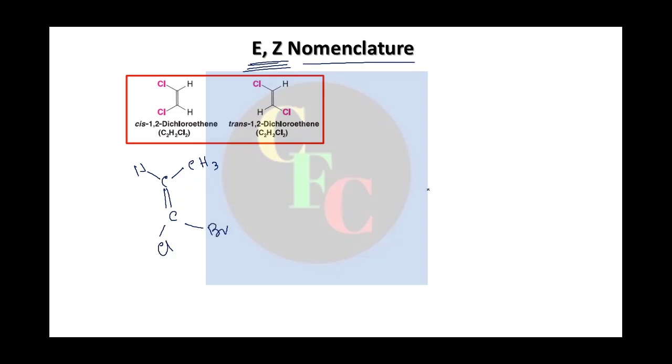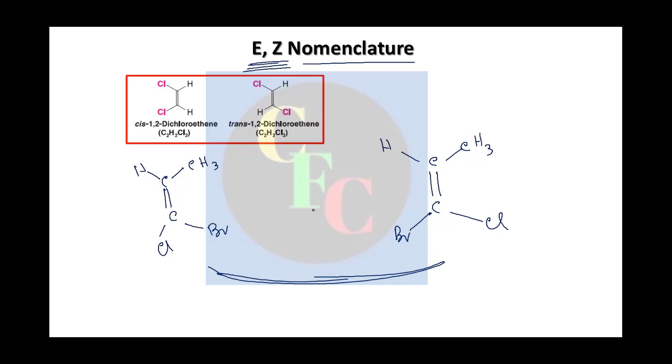And the other isomer has bromine here and chlorine here. They are again geometric isomers. So these two are geometric isomers, or diastereoisomers.